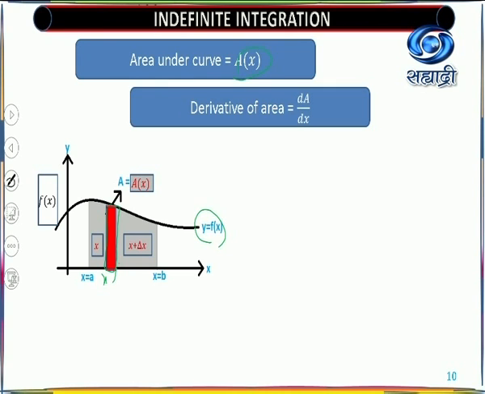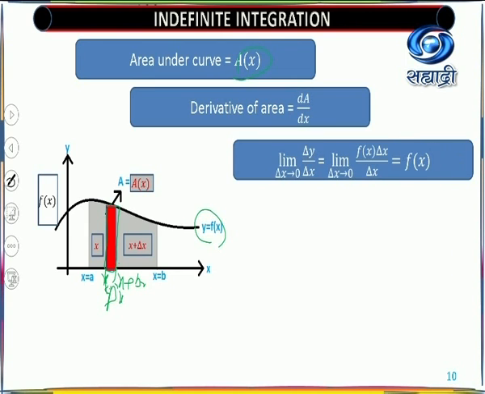Then what is the width of the strip? Here you have x, here you have x plus delta x. That means the width is delta x. Now look at the limit as delta x tends to 0 of delta A upon delta x. This is nothing but the derivative of A. This is the definition.